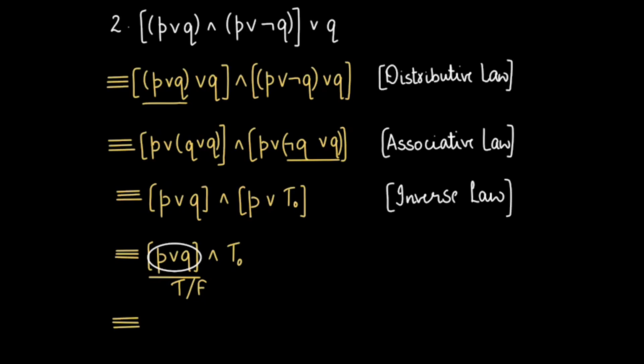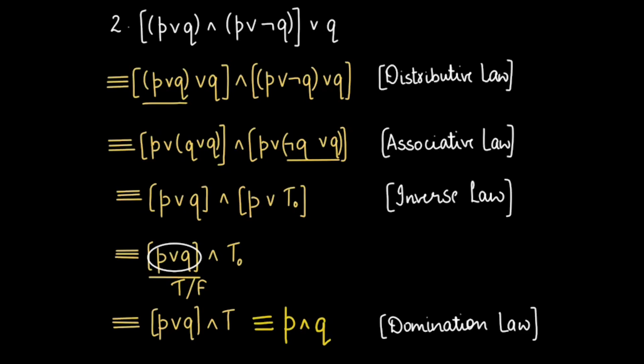So it depends on what P or Q is. Therefore, P or Q is dominating here by the domination law. So I get it as P or Q and T by the domination law. Now, this value depends on what P or Q is. So by identity law, this becomes just P or Q. So this entire statement is simplified to P or Q.